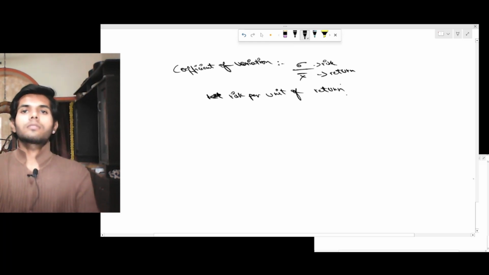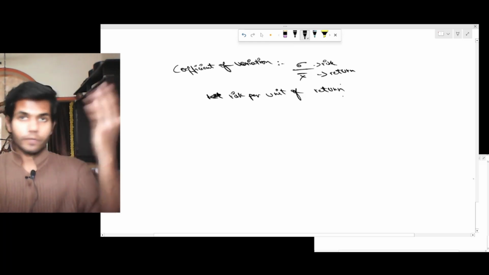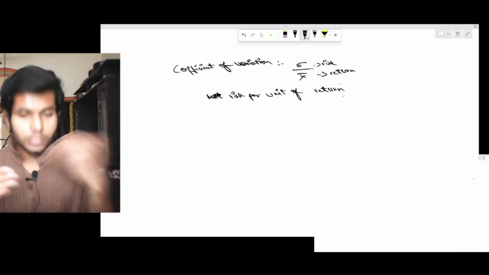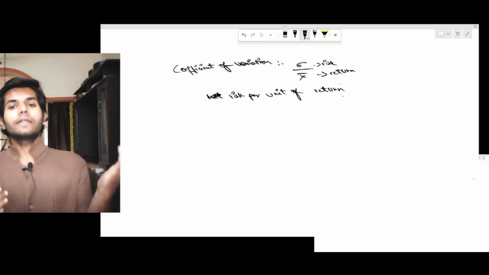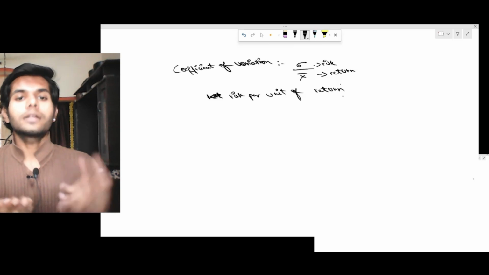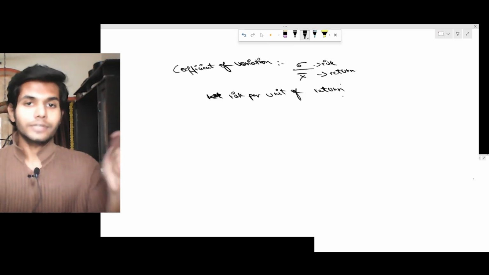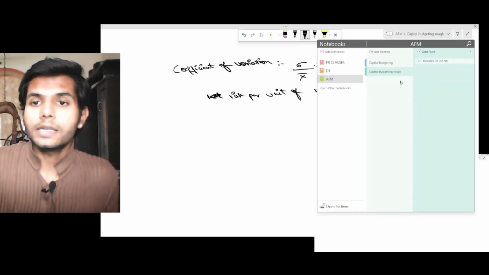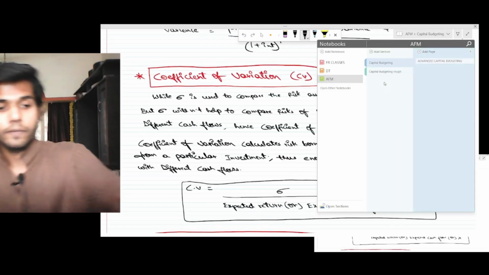Now the cash flows of a project in lakhs and the cash flows of a project in crores can easily be compared using a coefficient of variation, which earlier with the standard deviation would not be possible, because how can you compare cash flows in lakhs and cash flows in crores using a standard deviation? It is not at all a reliable measure for finding the best alternative.